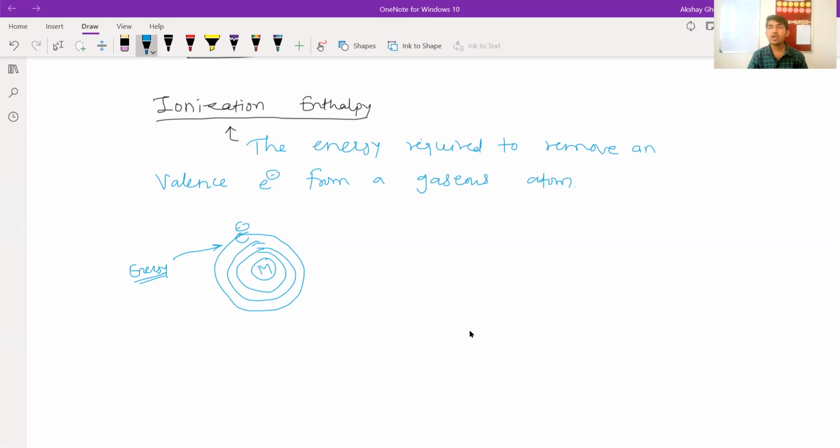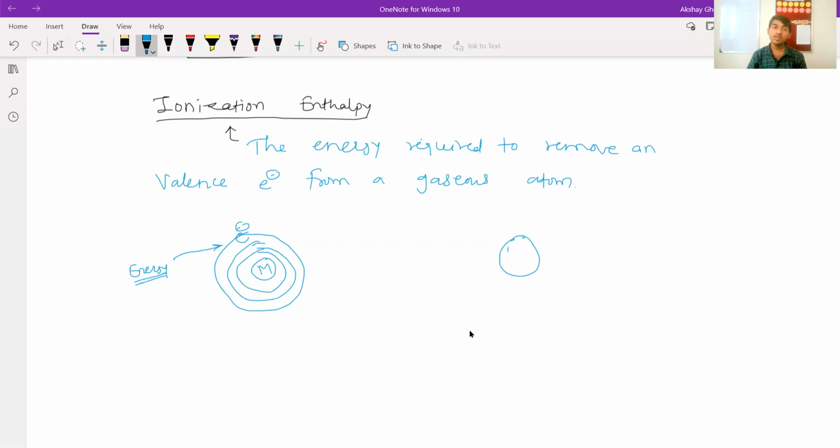If some students are sitting and they have made a chain circle, and we have to pull one out from that chain, then we have to give some energy from outside. So here we are giving energy. Energy is required from outside, and you should fix that in your mind. Energy is required to remove an electron from a gaseous atom. So that is ionization enthalpy.